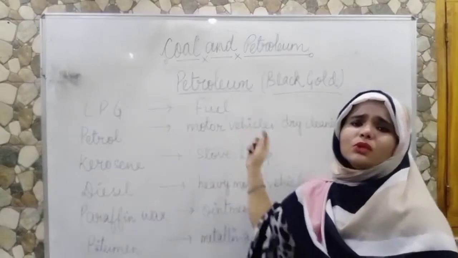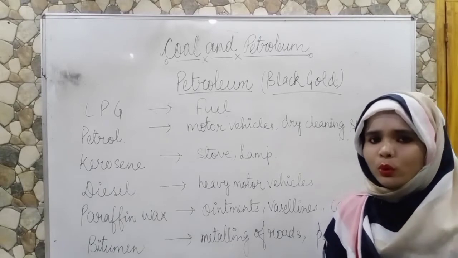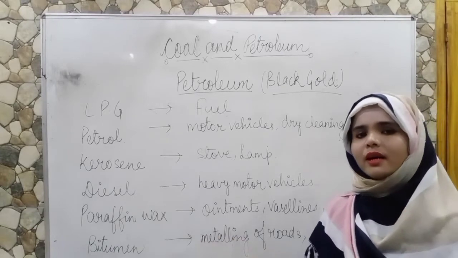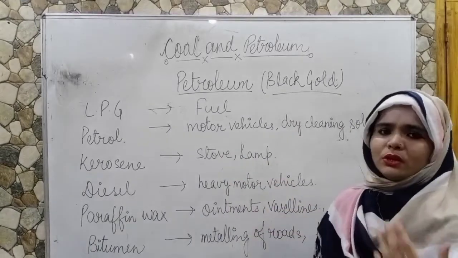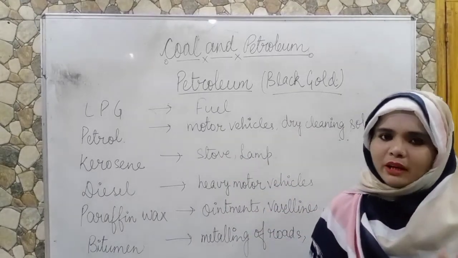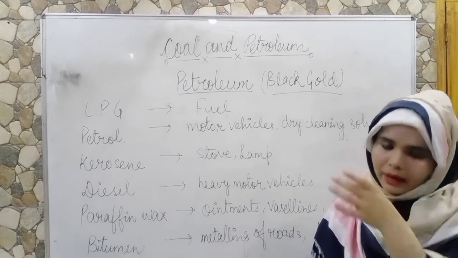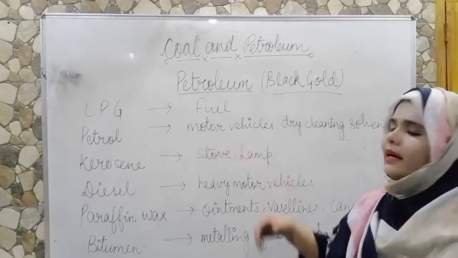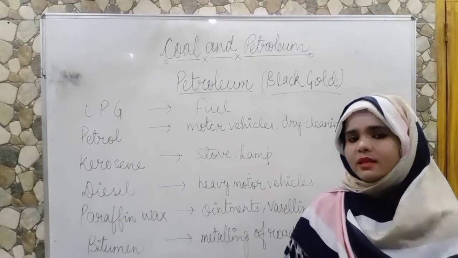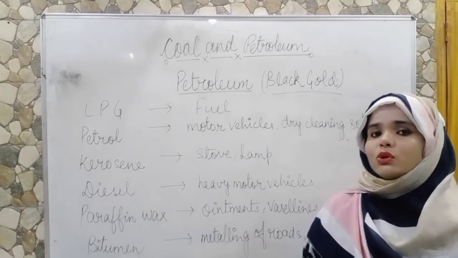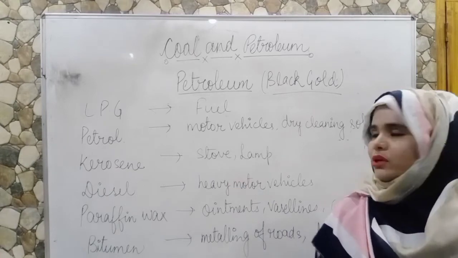LPG is used as a fuel. LPG, as you know, is liquefied petroleum gas, which we use in our kitchen for cooking. You are very familiar with the word petrol. Petrol is used in motor vehicles, in your car, bus, scooter, and petrol is exhaustible. So one can say use CNG in place of petrol, because petrol causes a lot of air pollution.